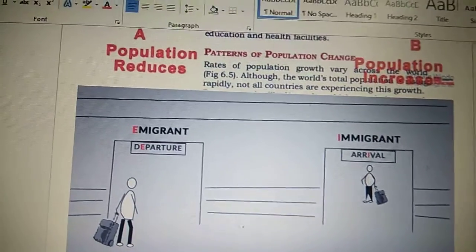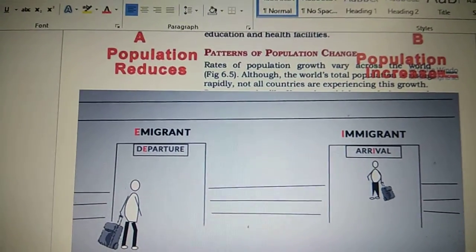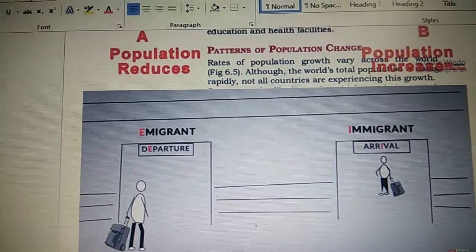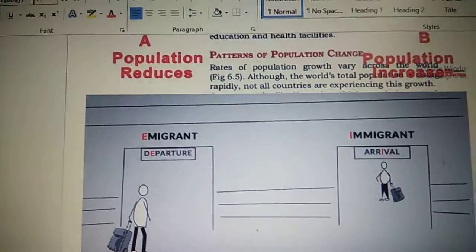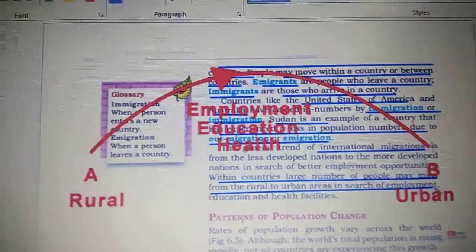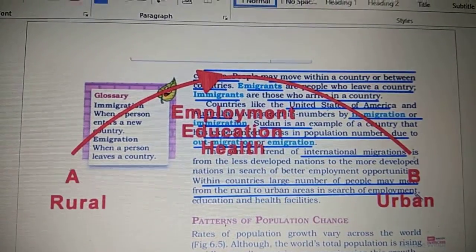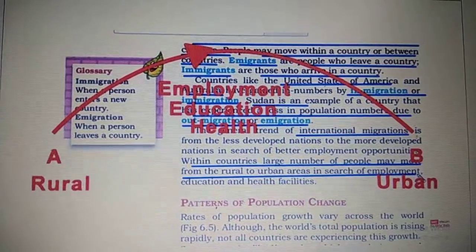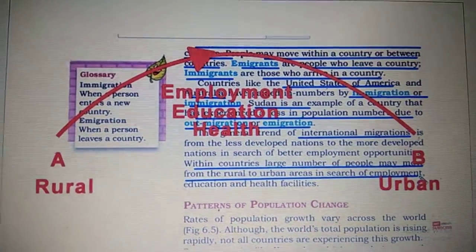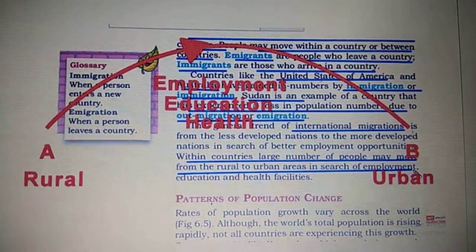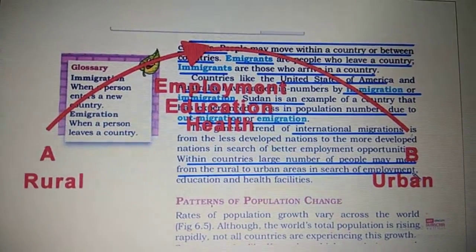Children, the general international trend of migration is that people from less developed nations move to more developed nations in search of better employment. Within the country also, there is a large number of people who move from rural to urban areas, especially in search of employment, better education facilities and health facilities. So we see migration also impacts the population change.